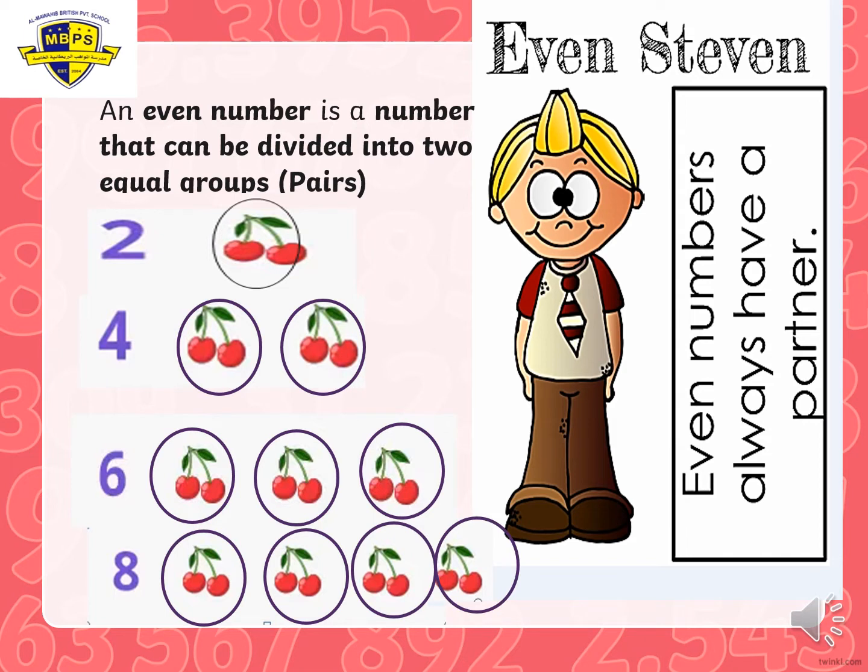I know what comes to your mind now. You are saying, teacher, you are counting by 2. Yes, when you count by 2, you will find Even Stephen's numbers. 2, 4, 6, 8, 10, 12, because all of these numbers can be divided into 2 equal groups. They can be in pairs, and you will find no one left over.